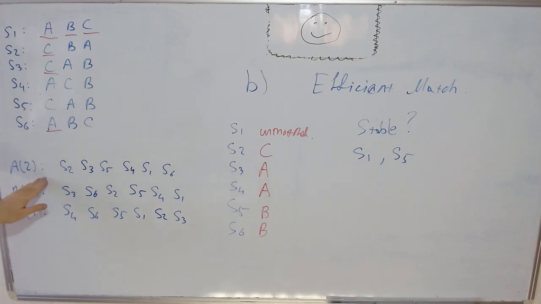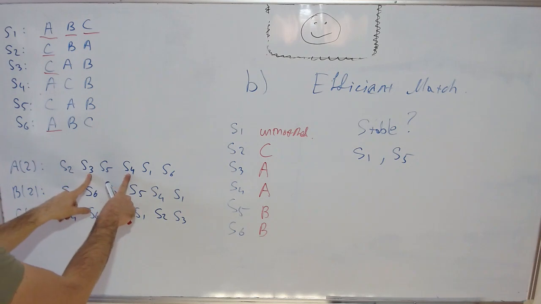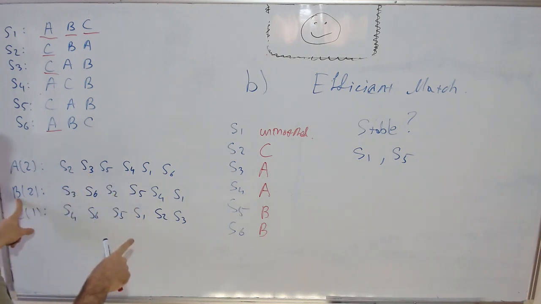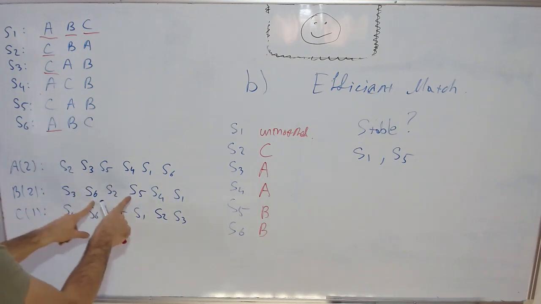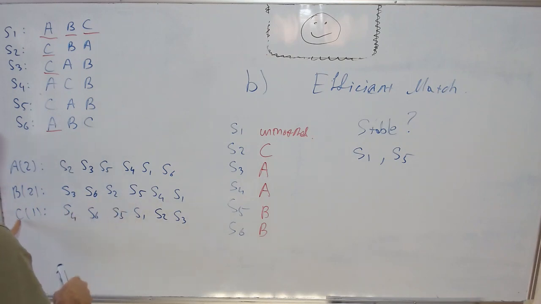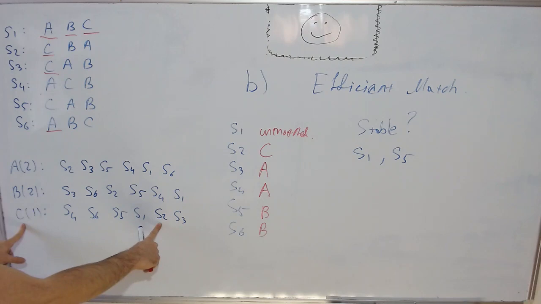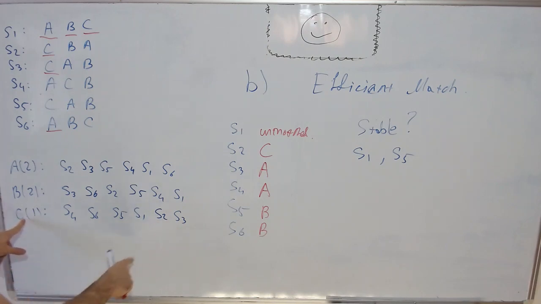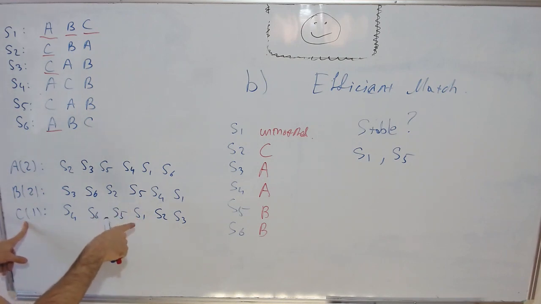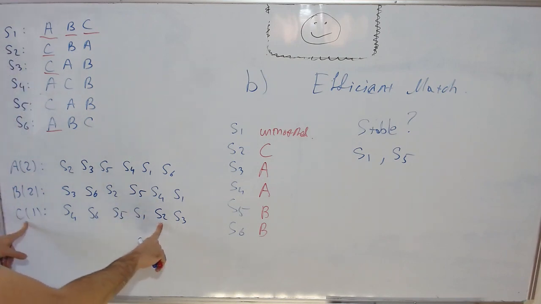And now for schools. School A got S3 and S4, not bad. School B got S5 and S6, not bad. And C got S2. So this is where I would start, because currently S2 is assigned to school C, so school C is relatively unhappy. If that was its preferences, it's actually unhappy because it got enrolled a student who is almost at the bottom of the list.